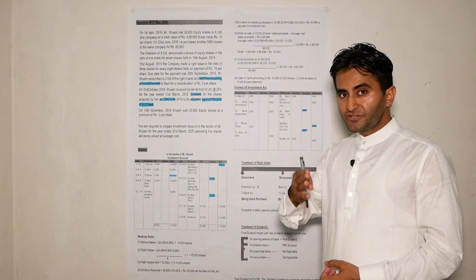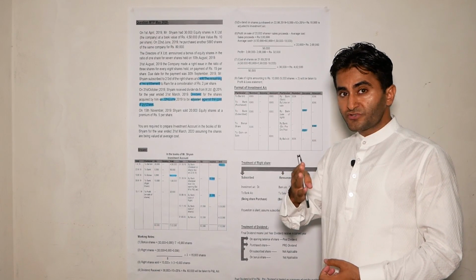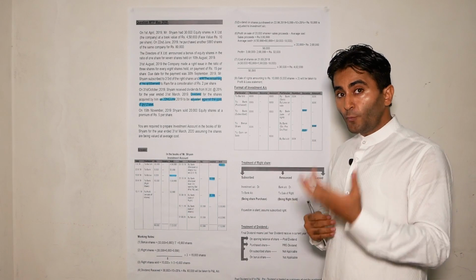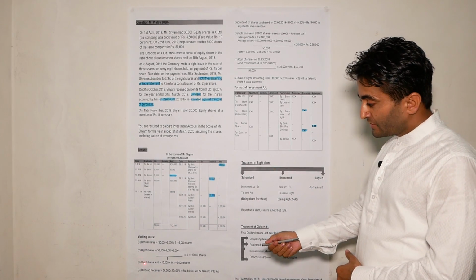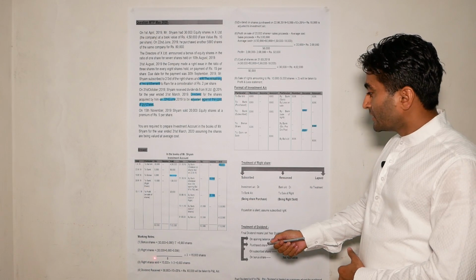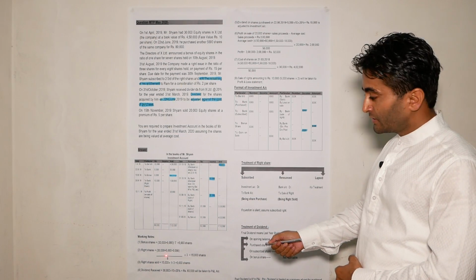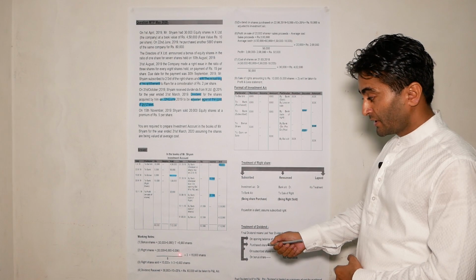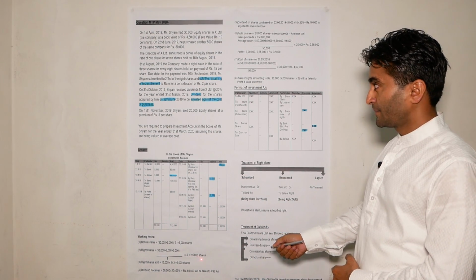If you have 8 shares, then you will get 3 rights shares. If you have 40,000 shares, how many rights shares will you get? Rights share is equal to 30,000 opening balance plus 5,000 purchased shares plus 5,000 bonus shares into 3 divided by 8, which is equal to 15,000 shares.